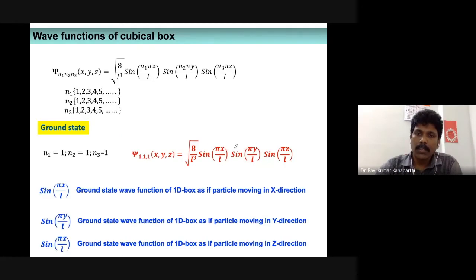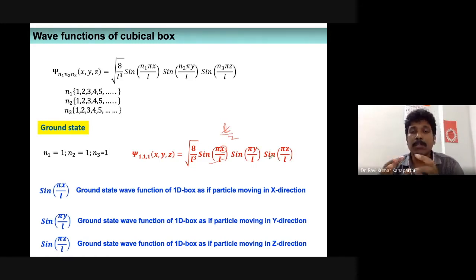Here, in sine pi x by L, if you replace x by L by 2, L by 2 is nothing but the center. So if you replace this, the L cancels out, so pi by 2 remains, and sine of pi by 2 is the maximum value. In the other directions, the wave function decreases, right? That is understood. This is also the same thing, this is also the same thing.